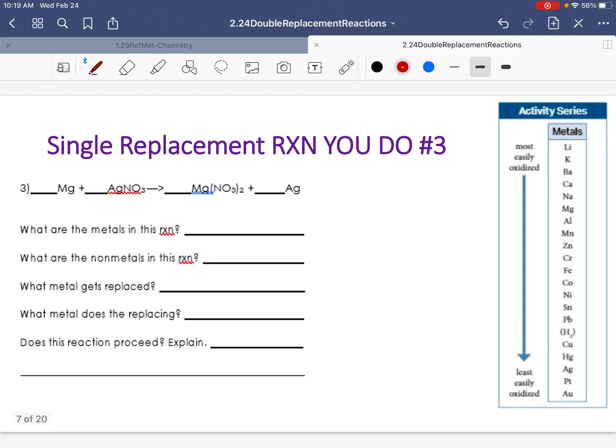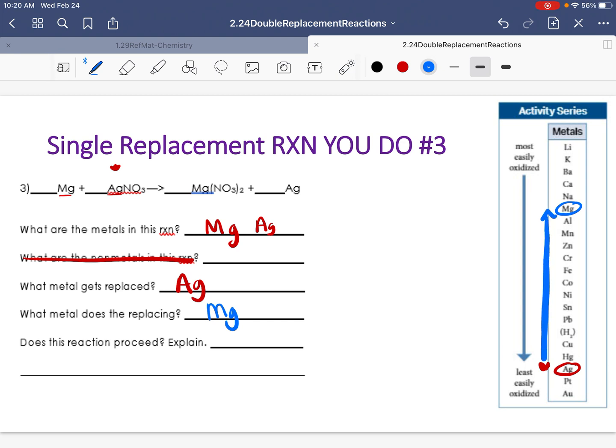And lastly, here we're working with magnesium and silver. So those are my two metals, magnesium and silver. We can skip this non-metal question. What metal is getting replaced? So the one that I'm currently with is silver. So I can put my heart over here with silver. And the one trying to replace it, trying to steal our girl, right, is magnesium. Magnesium is up here. So magnesium is a very big upgrade. Is this reaction going to happen? Absolutely, yes. Magnesium is more active.